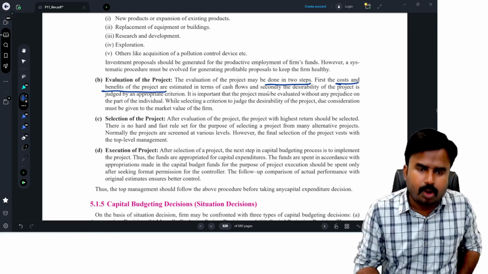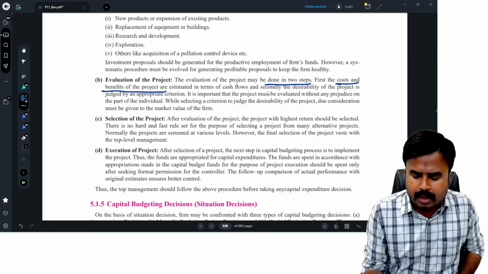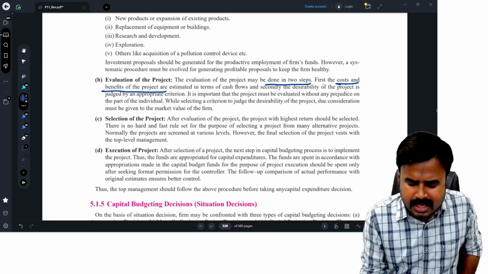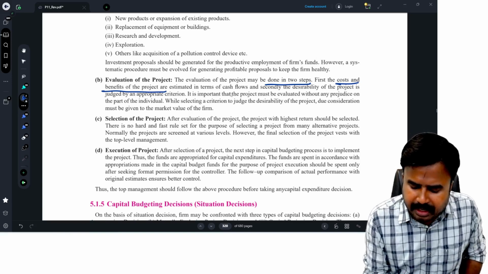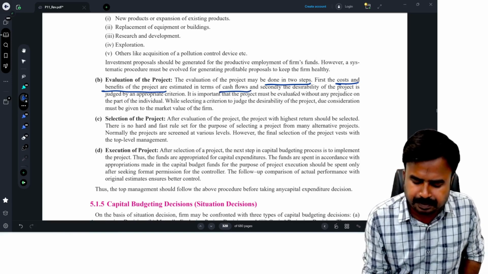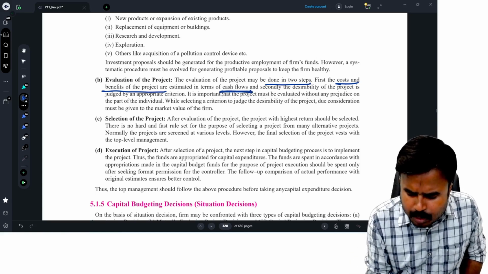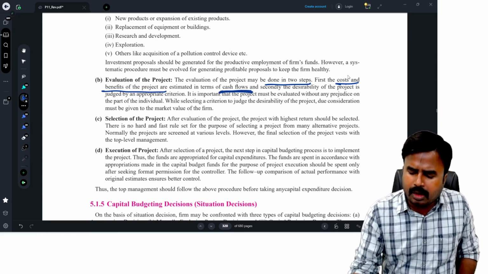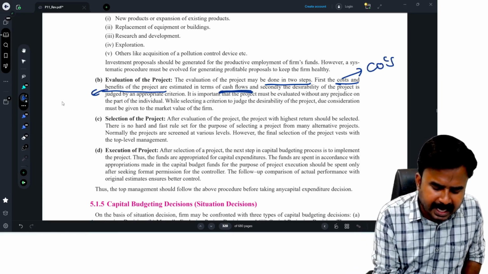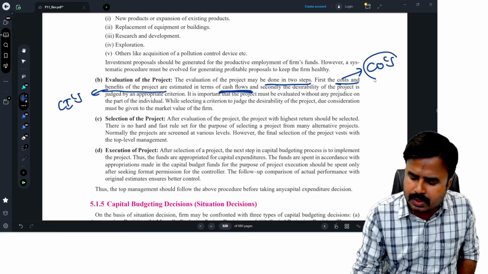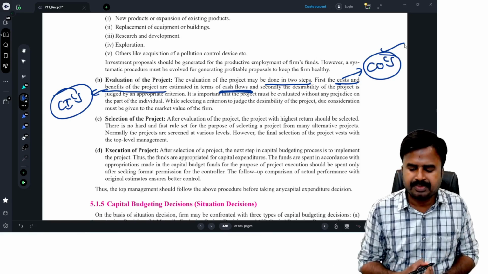And also I'm going to get revenues in the future, that is, the cash inflows. So I should calculate the costs and benefits associated with the project in the future, so that I know the cash inflows as well as the cash outflows. These are simply known as cash flows. All the costs are known as cash outflows, and all the benefits are known as cash inflows. COs and CIs: CIs means cash inflows, COs means cash outflows.